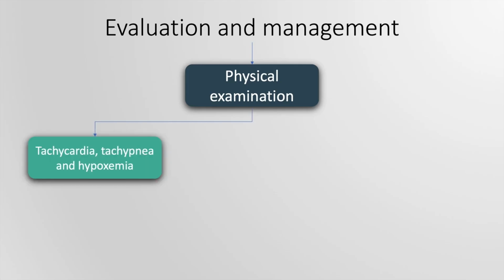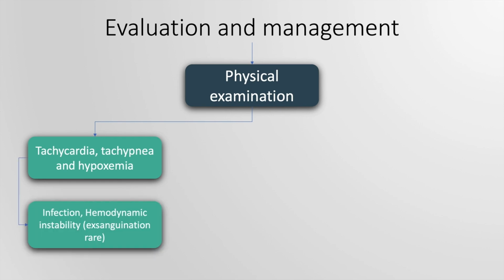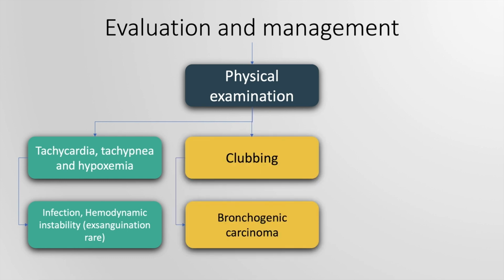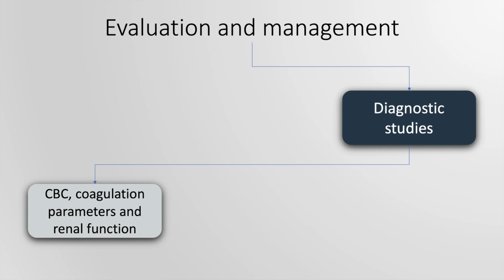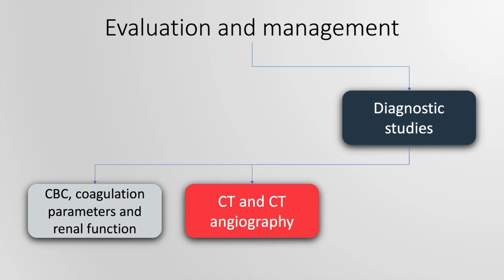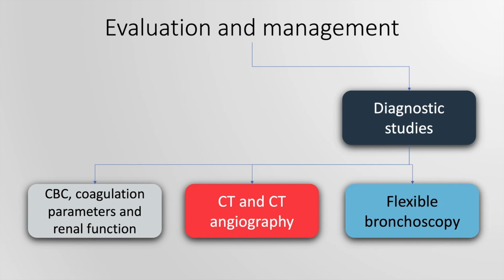Physical examination may reveal tachycardia, tachypnea, and hypoxemia, which may suggest infection, hemodynamic instability. However, exsanguination due to hemoptysis is rare. Clubbing may suggest bronchogenic carcinoma, and signs of bleeding diathesis, such as ecchymosis, may be a clue. Diagnostic studies include a complete blood count, coagulation parameters, and renal function. A CT and a CT angiography may be required, and flexible bronchoscopy must also be considered.